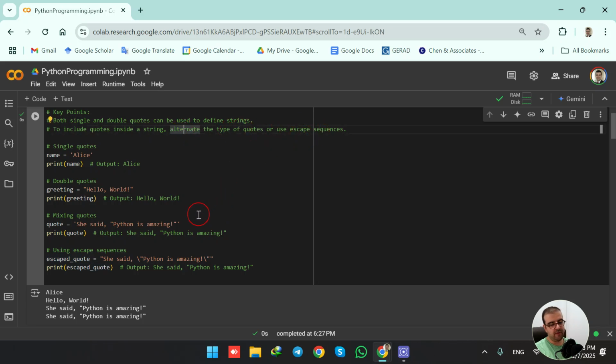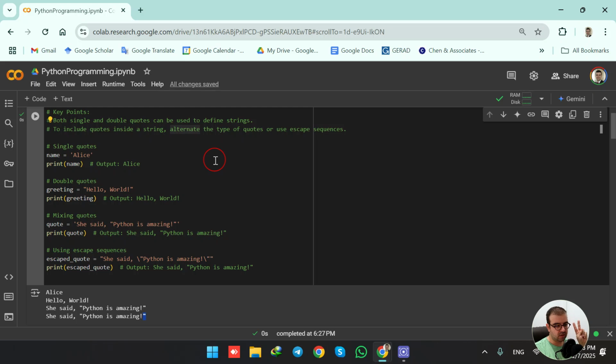So in this lesson, first of all, we reviewed the concept of strings. Then we mentioned that we can declare and initialize strings using single quotes or double quotes. It's up to us. And if we want to include quotes inside a string, as I'm showing here, okay, inside a string, there are two ways. You can either alternate the type of quotes or use escape sequence.